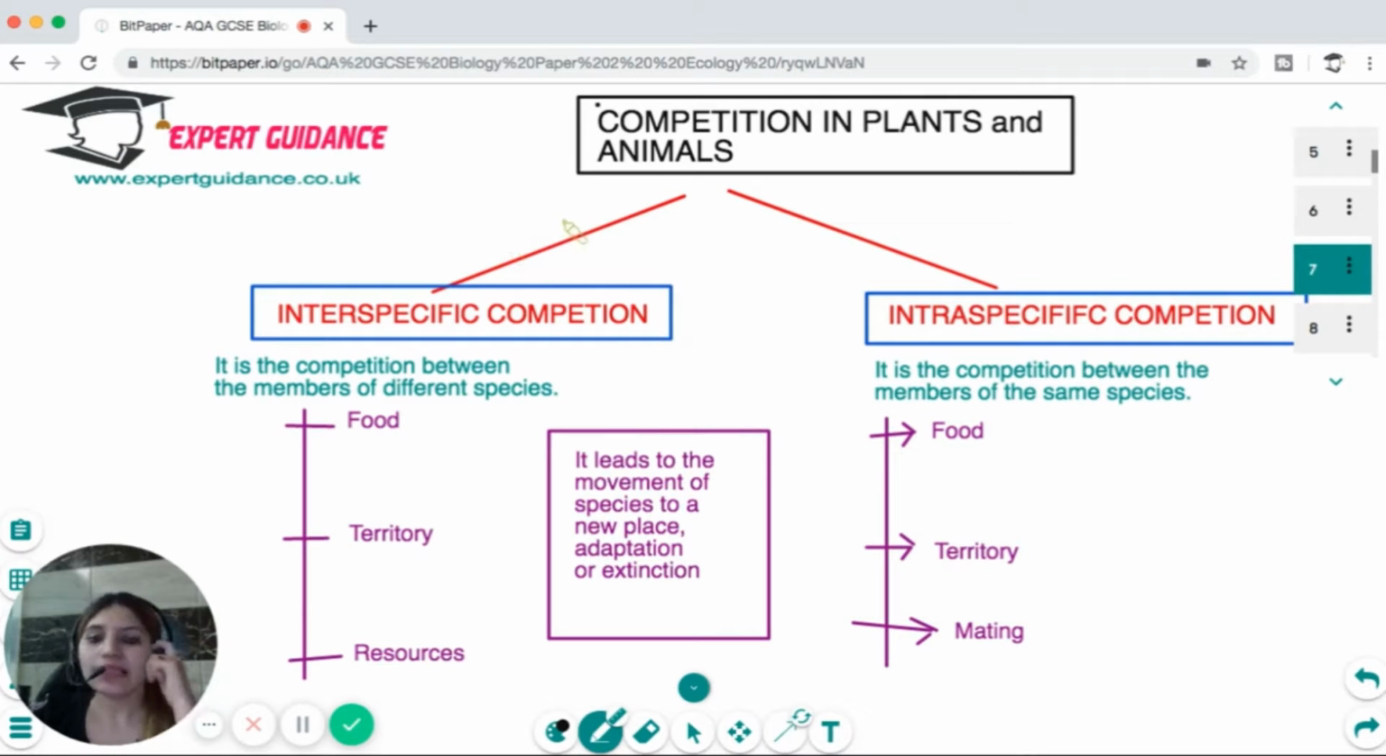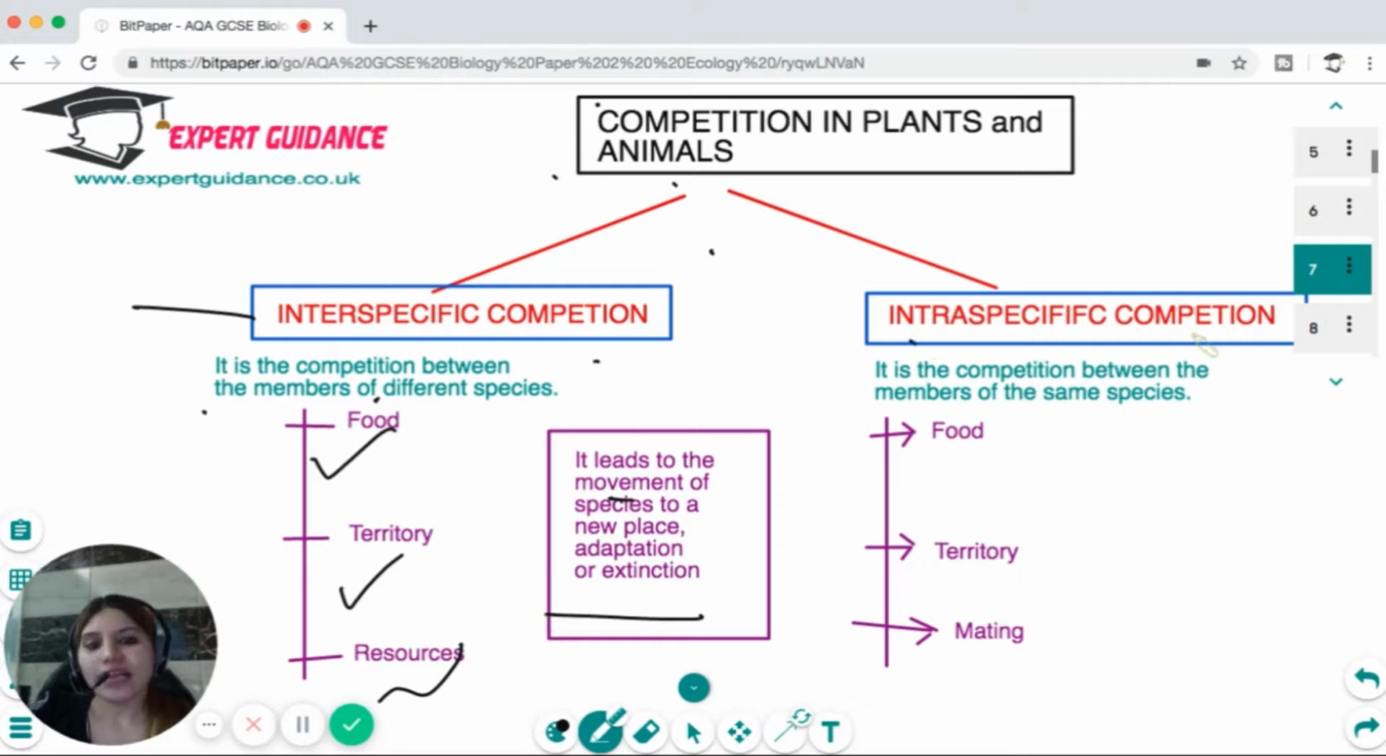Now, let's see what is the competition in plants and animals. The competition is of two types. Interspecific is a competition between the members of different species, who fight for food, territory, and resources. This competition can either lead to the movement of the species to a new place if they cannot outcompete, or lead to adaptation that makes them a better survivor, or if there are organisms which cannot cope with the competition, they can become extinct.